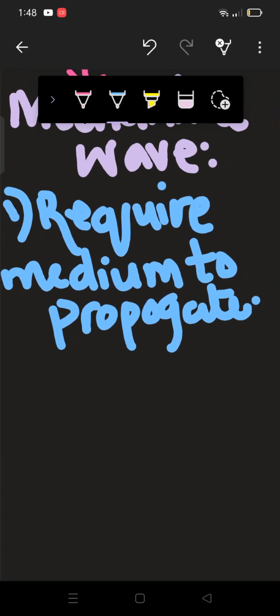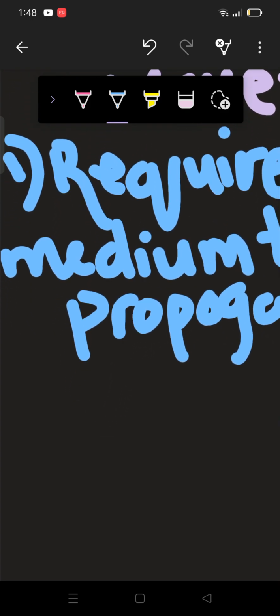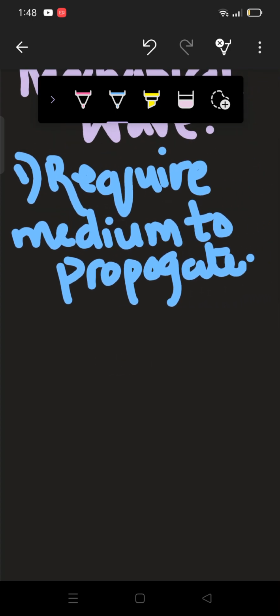Secondly, mechanical waves cannot travel in vacuum, because we know that in vacuum there is not any medium. As I told you, they always require a medium to travel. So in vacuum there is no medium, and mechanical waves cannot travel.